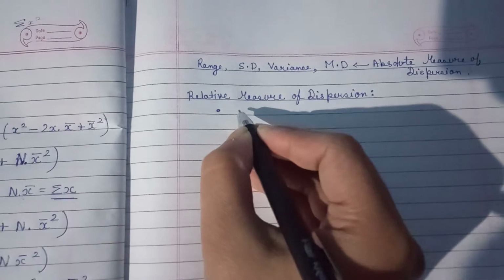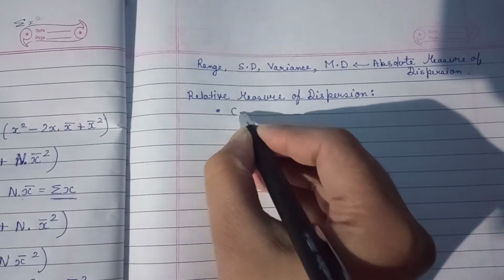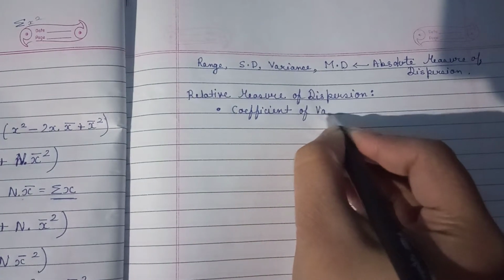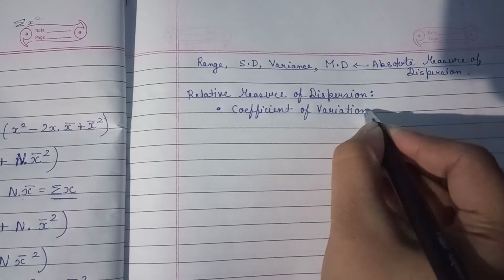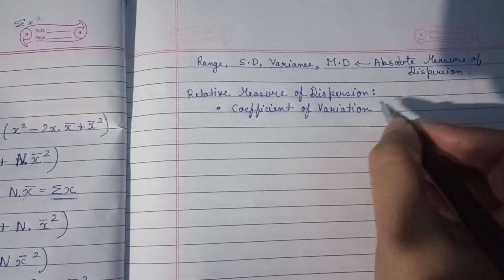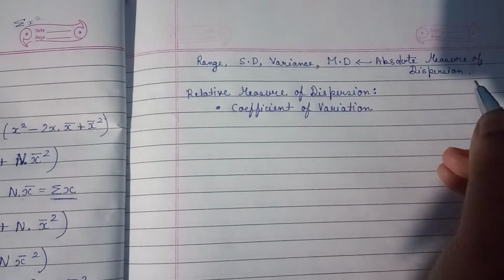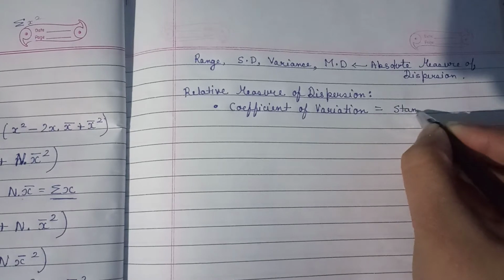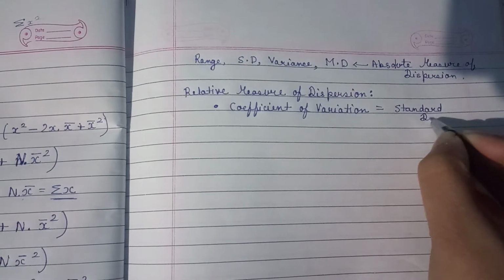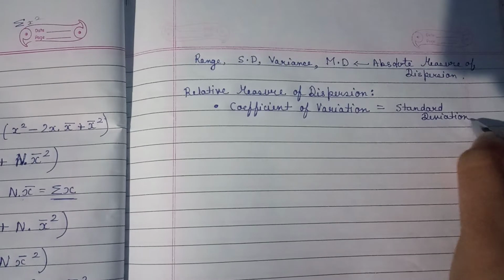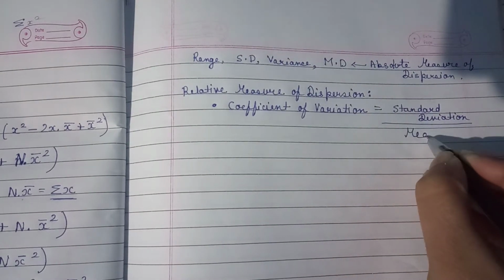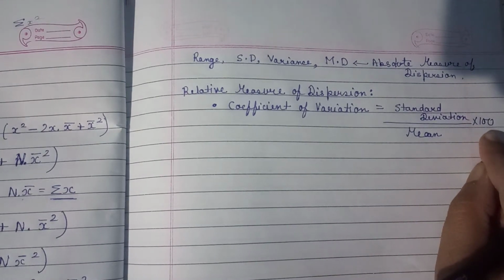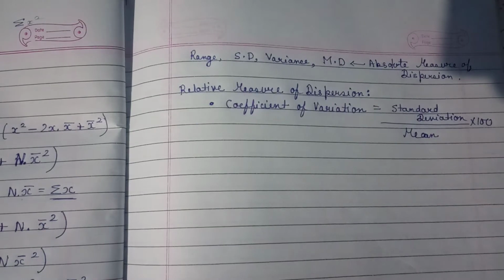In relative measure of dispersion we are finding four things. One is the coefficient of variation. The coefficient of variation is a very important relative measure of dispersion, and the formula for this is standard deviation divided by mean into 100. If anything is multiplied by 100, it means this is a percentage.